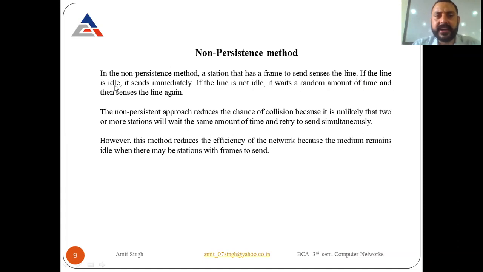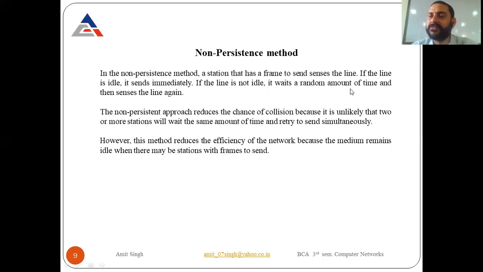If the line is idle, it sends immediately. If the channel is idle, immediately I send the message. If the line is not idle, the second option applies: if the channel is busy, it waits a random amount of time. This is the difference. In the one persistence, it continuously senses.